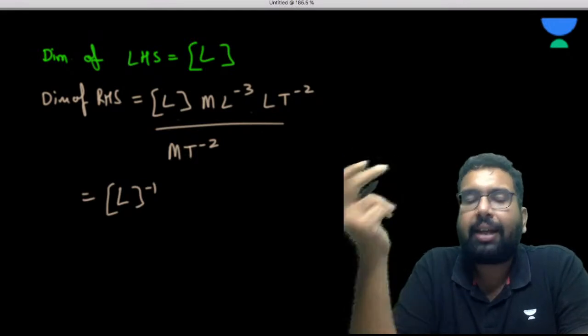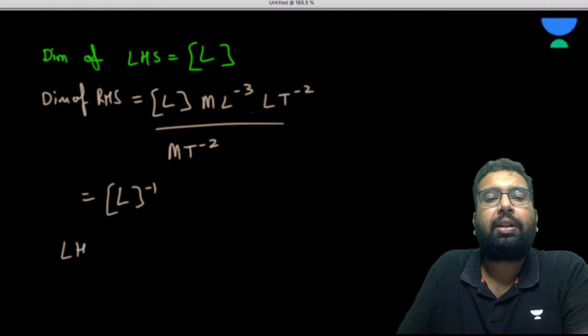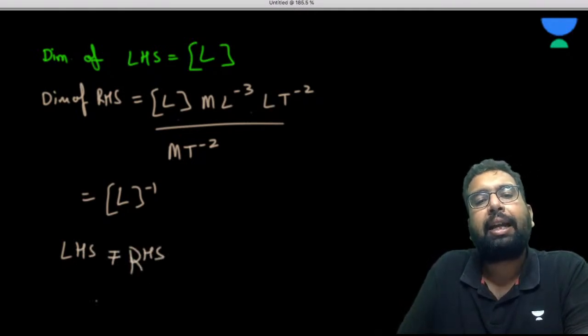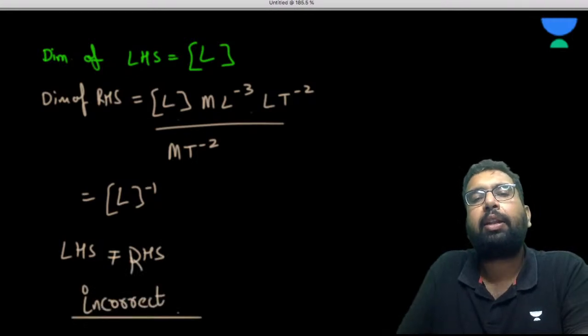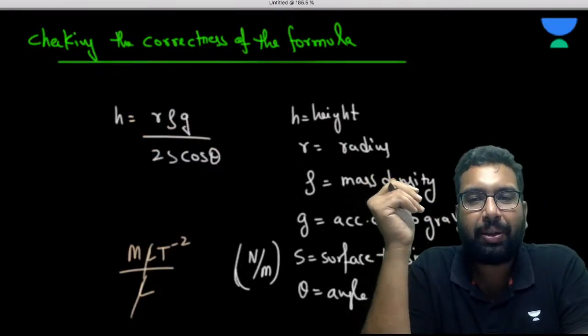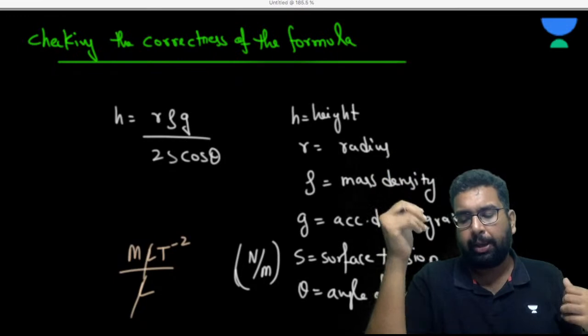So the right hand side dimension and the left hand side dimension are not the same. So this formula is incorrect. It cannot be correct. Now, can you suggest the right formula? Let's see if we can play with it.